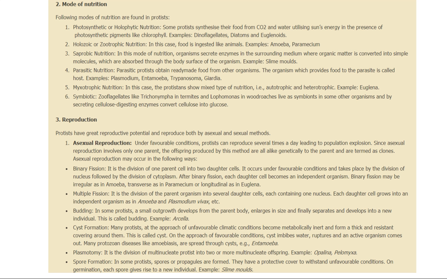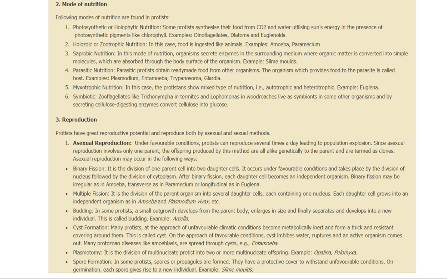After binary fission, each daughter cell becomes an independent organism. So it may be irregular in case of amoeba, transverse in case of paramecium, and longitudinal in case of euglena. You will have to see the details of this in class 12.